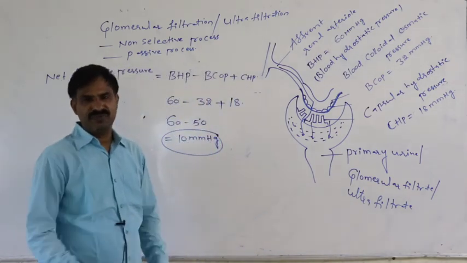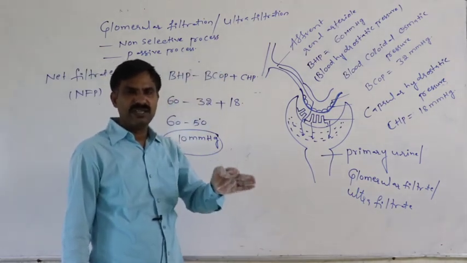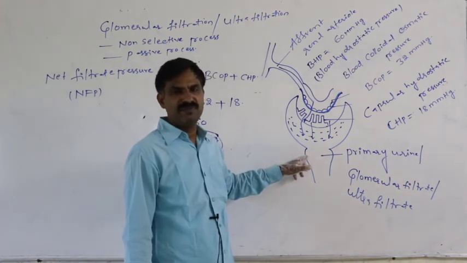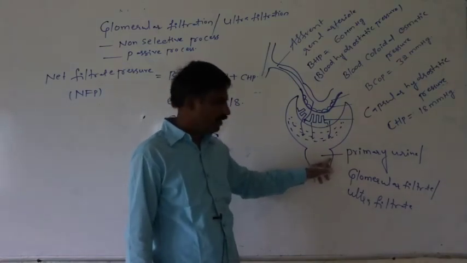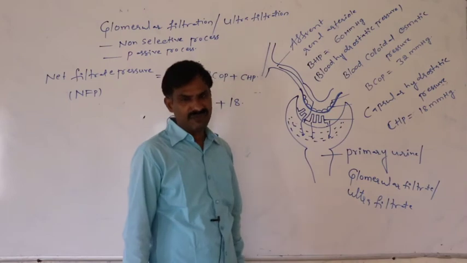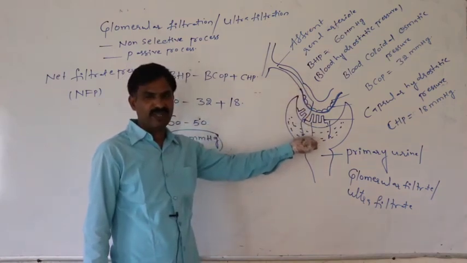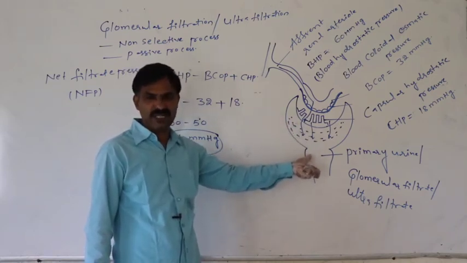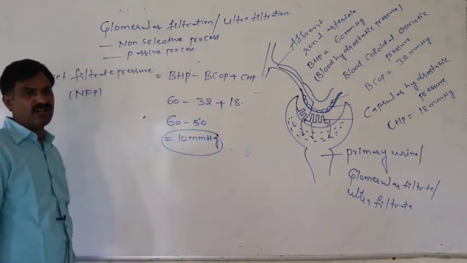Due to this glomerular filtration, this ultrafiltration, whatever fluid finally reaches the Bowman's capsular space, whatever blood plasma reaches the Bowman's capsular space, that fluid is said to be the primary urine, the glomerular filtrate or the ultrafiltrate.